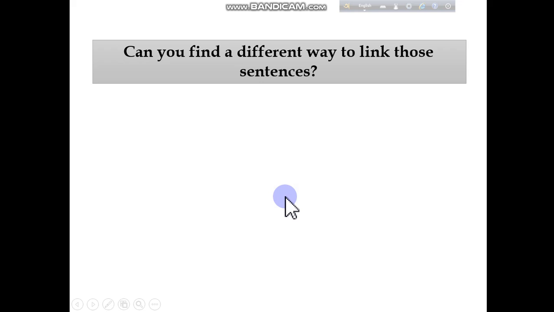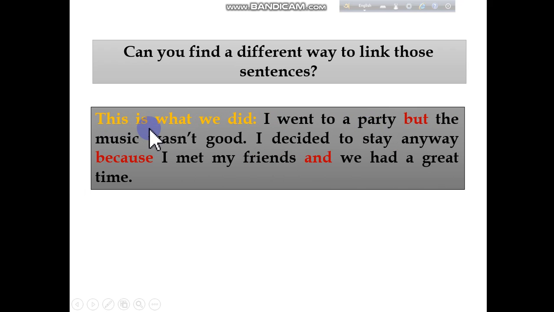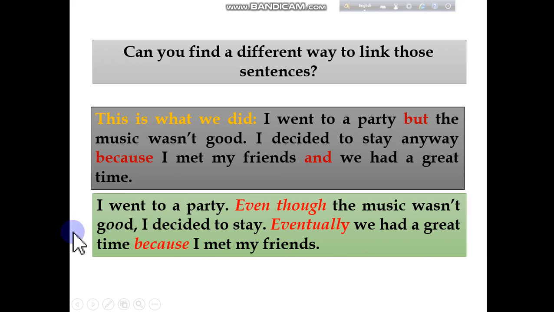Can you find a different way to link those sentences? Actually, last time we did it in this way. This time, I am showing you another type. You can also do it using this type of connectors. I went to a party. Even though the music wasn't good, I decided to stay. Eventually, we had a great time because I met my friends.